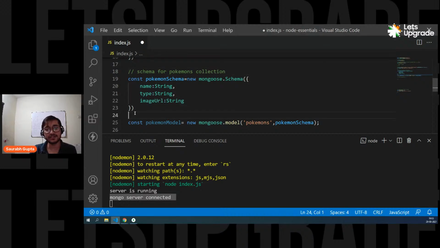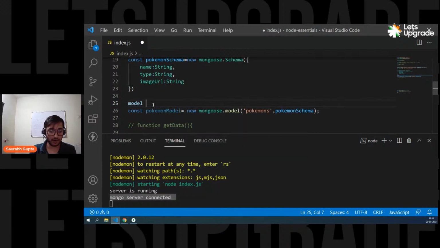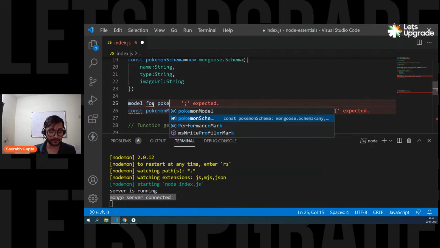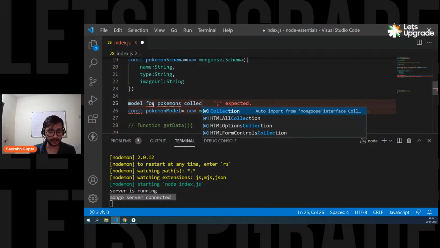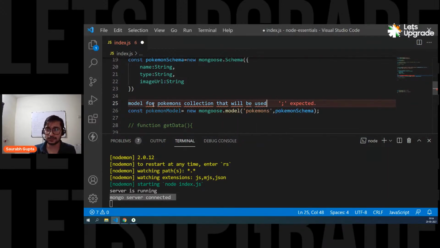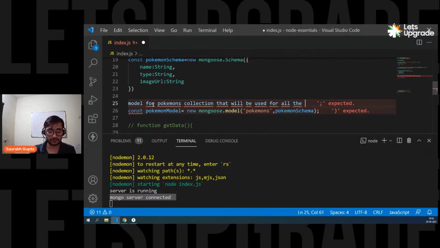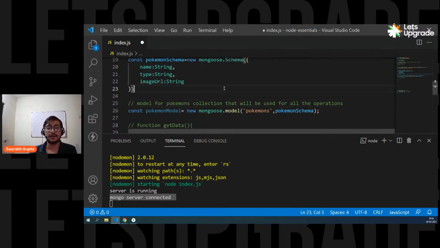So if you have multiple collections, you have to create multiple schemas and multiple models. For a single collection, you create a schema and a model. That means if you have 10 collections, you have to create 10 schemas and 10 models. Simple. Model for Pokemon's collection that will be used for all the operations. Simple. That's it. Schema ready, model ready, and now we are good to go.